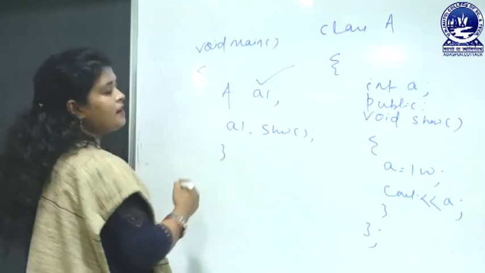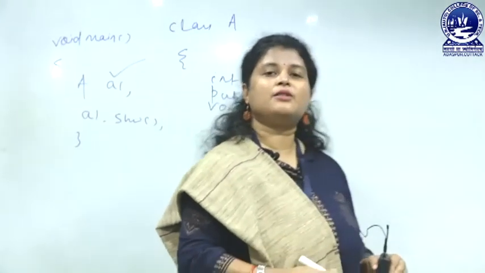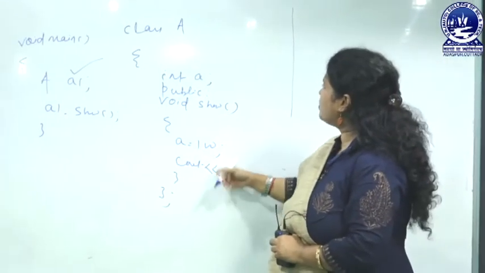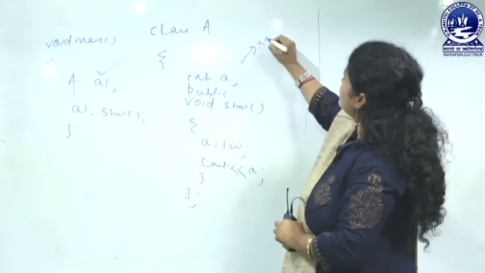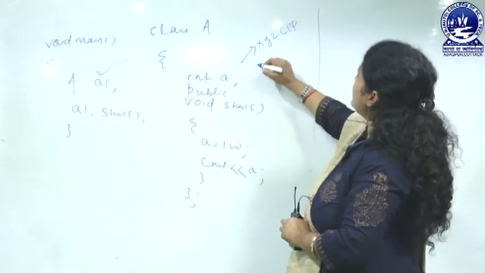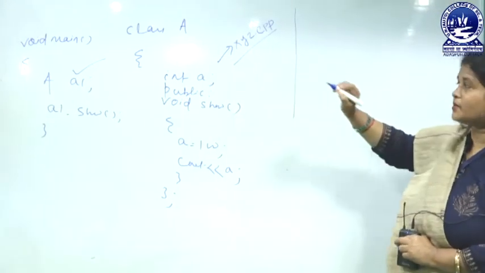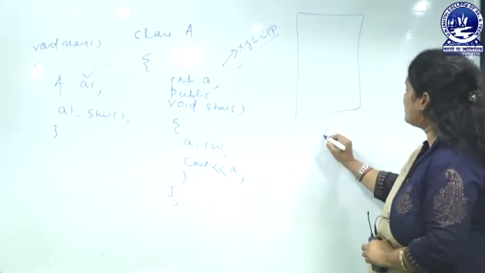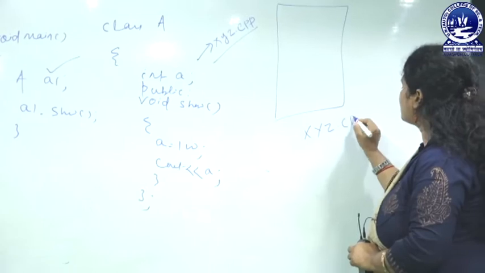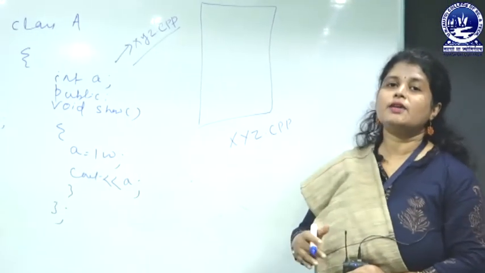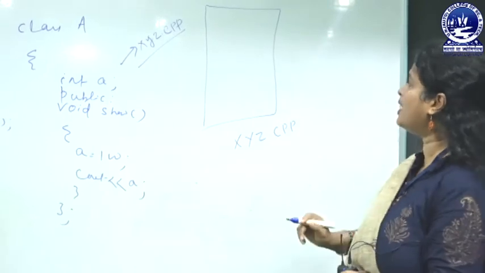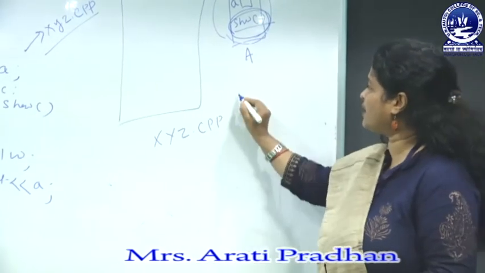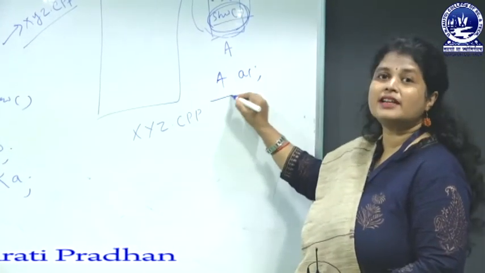So now I will explain exactly how the memory is allocated inside the system. When you are writing the program, let the program name be xyz dot cpp, you can use any name as the program name, there is no issue. Then inside the system one memory will be allocated and the program will be stored here, it means xyz cpp. And when you are executing the program, exactly what will happen, the class A will be here. When you write a1, it means that you are creating an object.